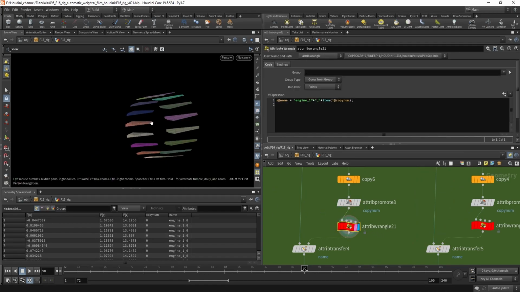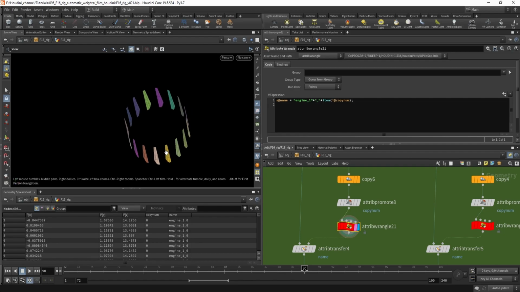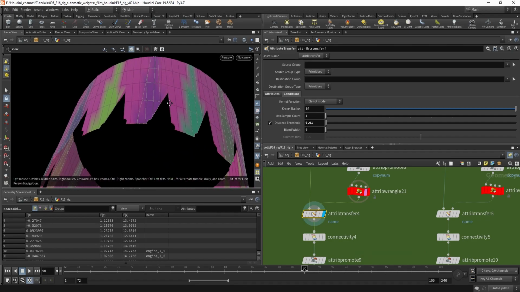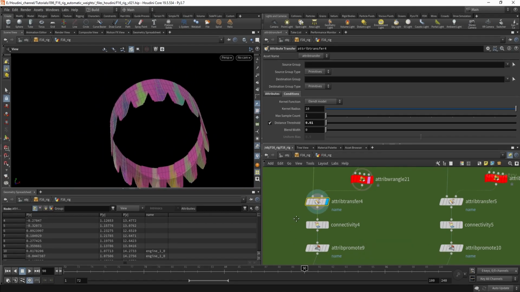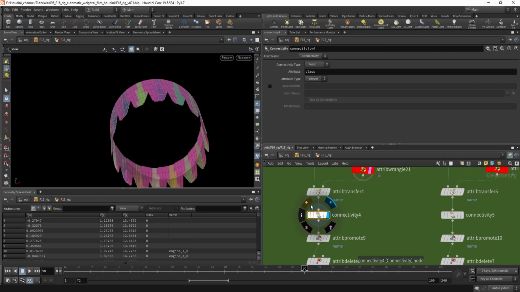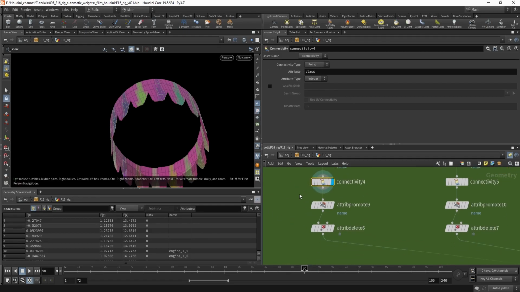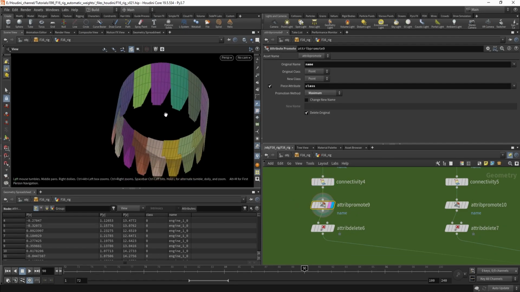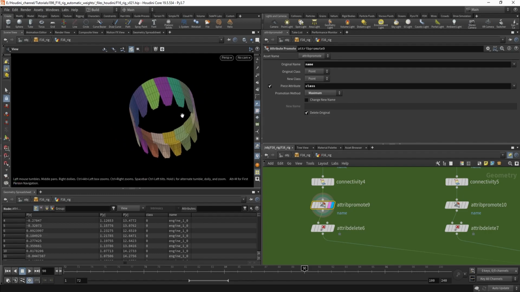So now I can see each one of them has a unique name attribute. And now I transfer this to the original geometry. I find connected parts, and now I just promote it so this one name attribute is on the whole part.